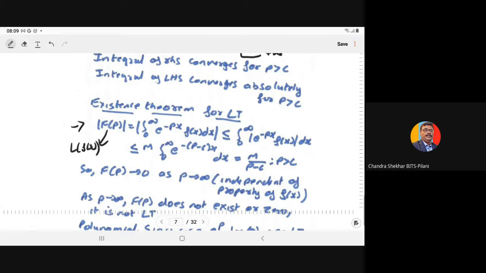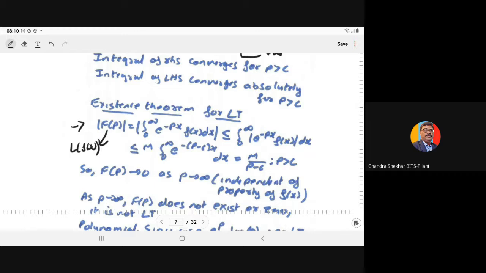So using the property of the integral, this will be less than or equal to integral 0 to infinity of mod of e to power minus px f(x) dx. Using the triangle property of the summation, we can write this as less than or equal to integral 0 to infinity e to power minus px f(x) dx.